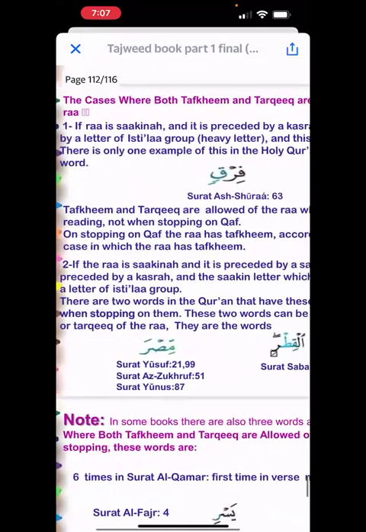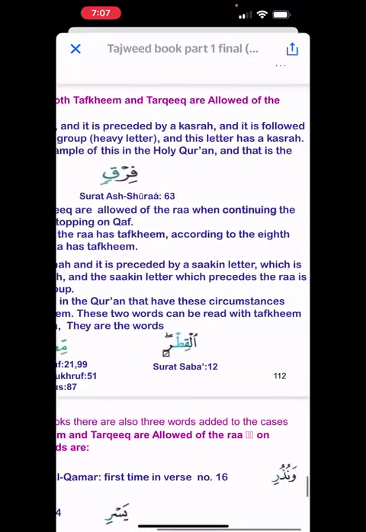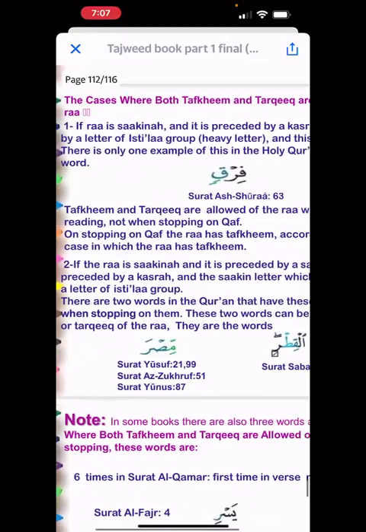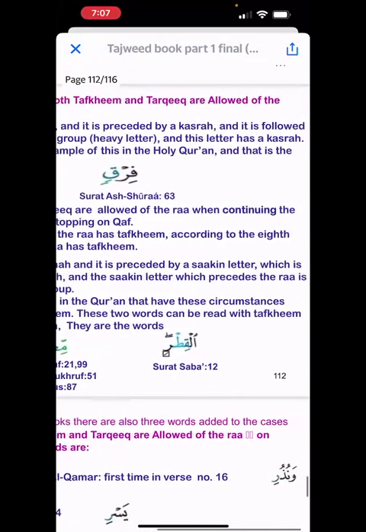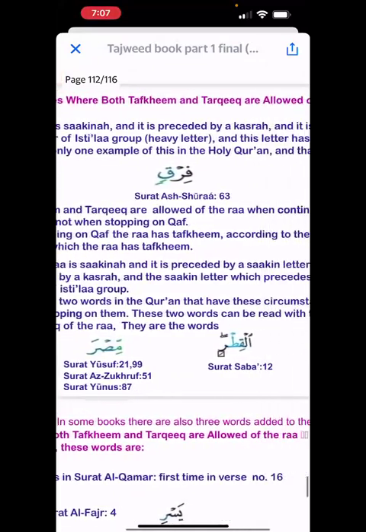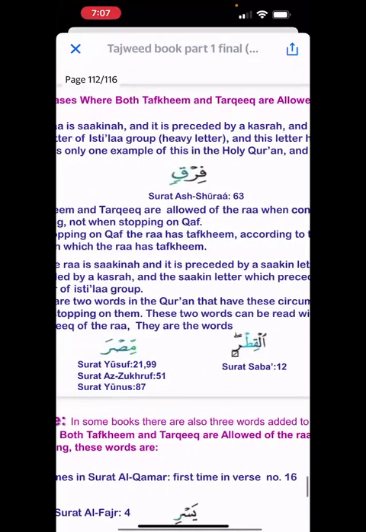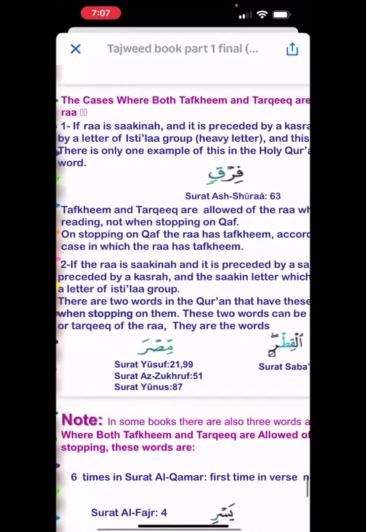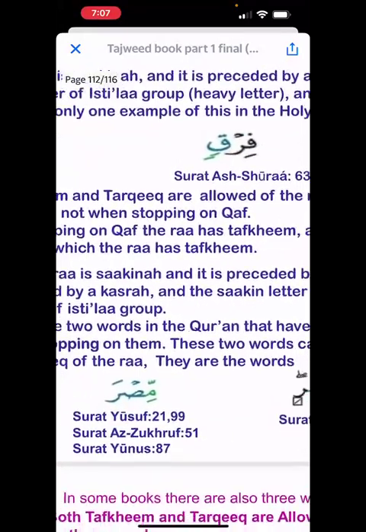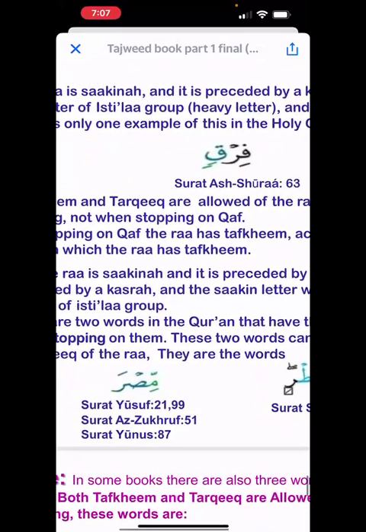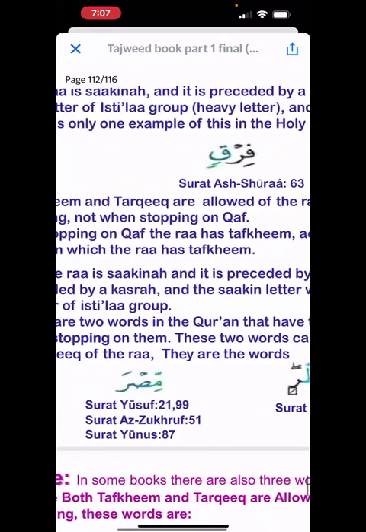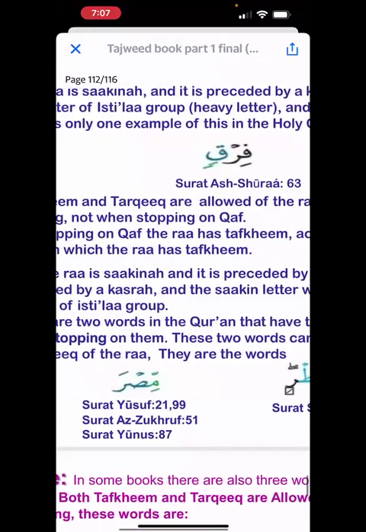Let's see the cases where both tafkhim and tarqiq are allowed on the letter ra. If the ra is sakina and it is preceded by a kasra and it is followed by a letter of isti'ala, and this letter has a kasra on it, like in the example firqin. See here, the letter before ra has a kasra and the letter after ra is an isti'ala letter, and it also has a kasra.